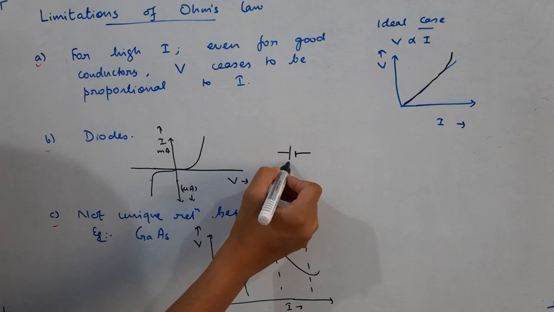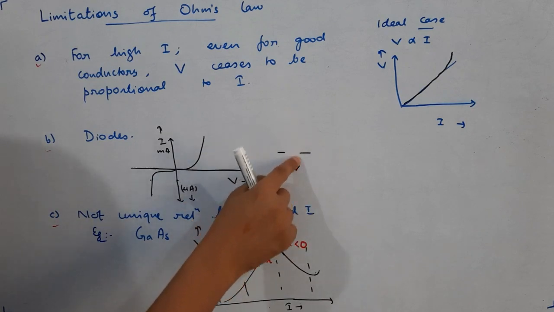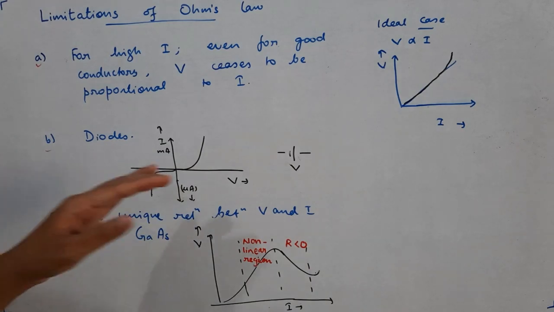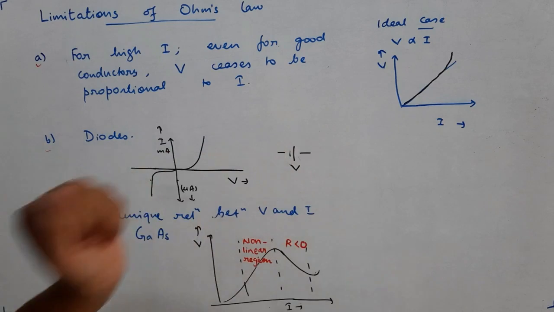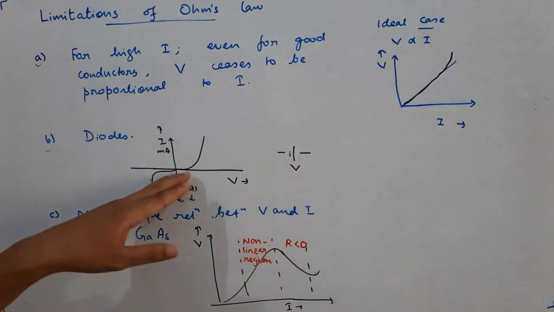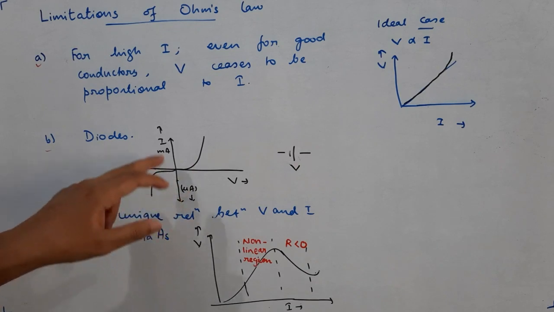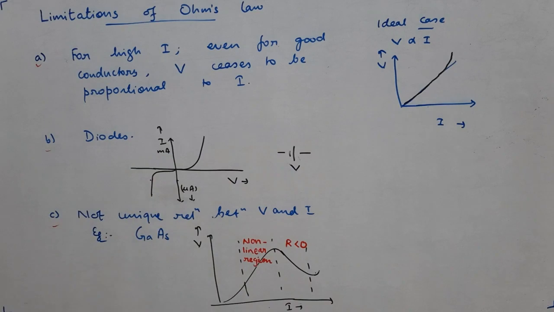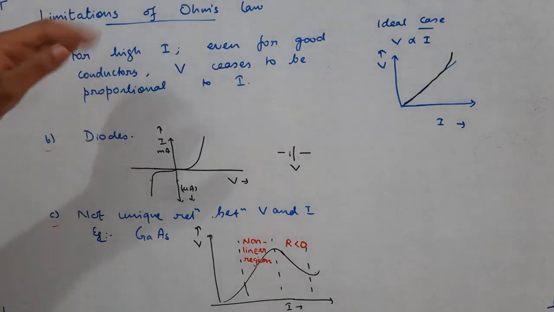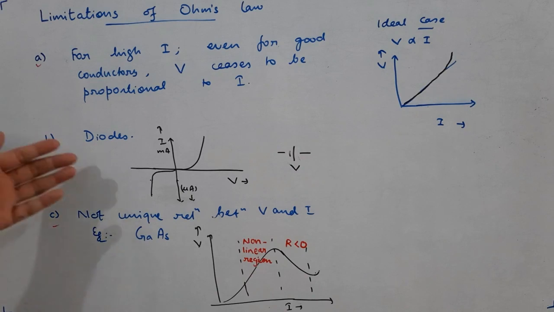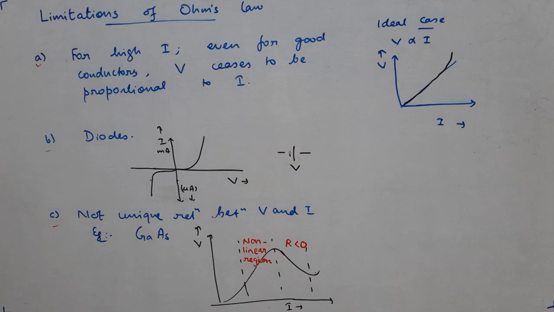For example, we reverse the polarity. Suppose in the circuit you have connected the battery like this, then you take it out and reverse its polarity. That is the meaning of reversing the polarity of the battery. Reversing the polarity should change only the direction of current; the value should remain the same. Here it's not happening that way. Here the current reduces to a great extent, it becomes microampere, and in one of the cases it is in milliampere. That happens in diodes. I can't go into much detail right now, but that is one of the limitations of Ohm's law. And these devices are widely used. Diodes, transistors, gallium arsenide, they have wide applications in electronic circuits.